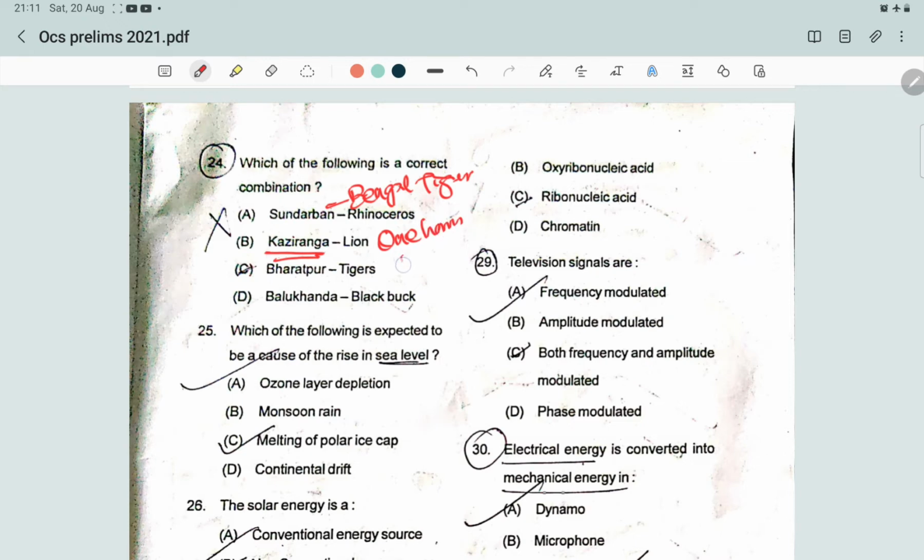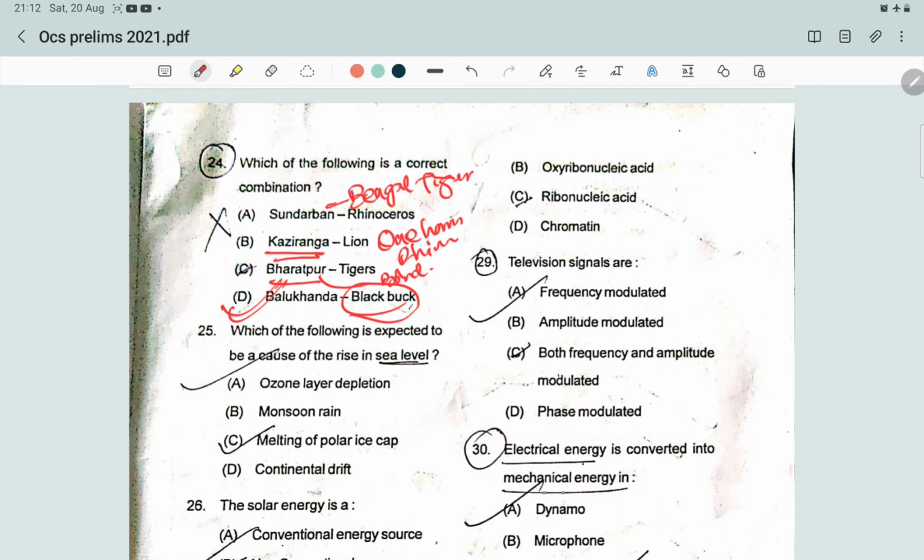Bharatpur is one of the world's most important bird breeding and feeding grounds, so it is related to birds. Then Balukhand is a wildlife sanctuary located in Odisha, and it is well known for blackbuck. So it is the correct one.